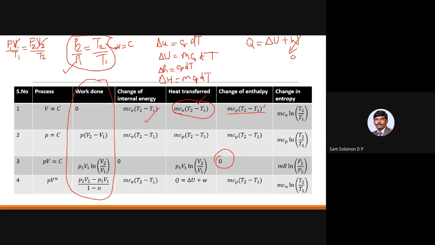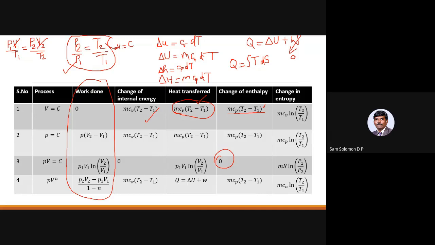And one more thing that we have not seen so far is the change in entropy. This we have talked about only slightly. While we talked about work and heat transfer, we simply said Q is integral TdS. Just like W is integral PdV, we said Q is integral TdS. That is why we said area under the curve in a PV diagram will give you work transfer, and area under the curve in a TS diagram will give you heat transfer.